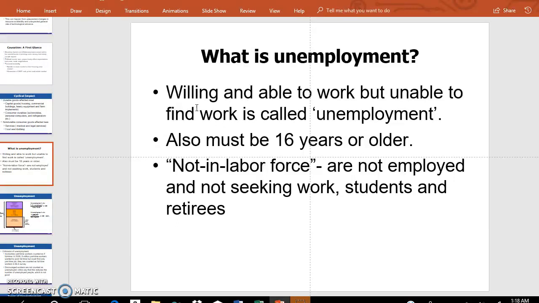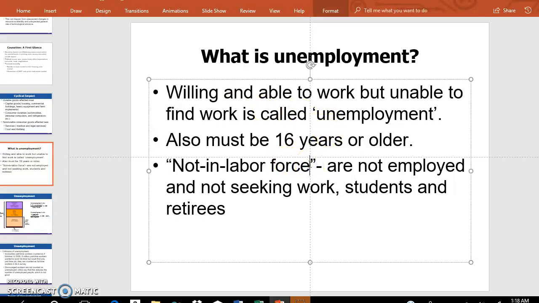So a person willing and able to work, who is more than 16 years of age and is actively looking for work but cannot find work, only then do we call him unemployed according to the official statistics. Now there are those not in the labor force. This is a big part of the population. They are not employed and not seeking work, like students and retired people. They are considered not in the labor force.